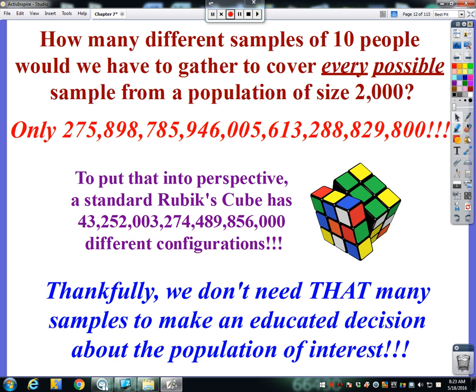Again, this represents the true sampling distribution, and we're not going to have enough time to take that many combinations of our population. So, thankfully, we don't need that many samples to make an educated decision about our population of interest.